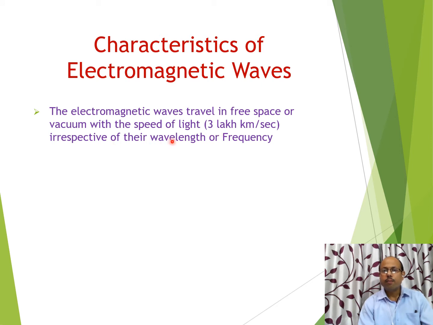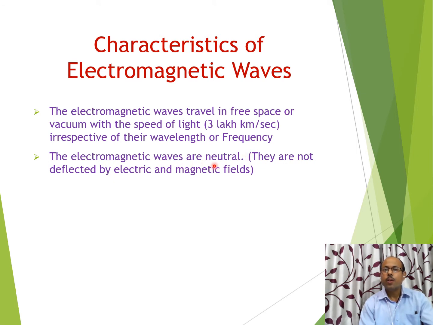So all EM waves travel in free space or in vacuum with 3 into 10 to the power 8 meter per second, irrespective of their wavelength or frequency. It means whatever the frequency, whether it is a high frequency EM wave or a low frequency EM wave, all EM waves will travel with the same speed in vacuum. That is the first characteristic of electromagnetic waves.